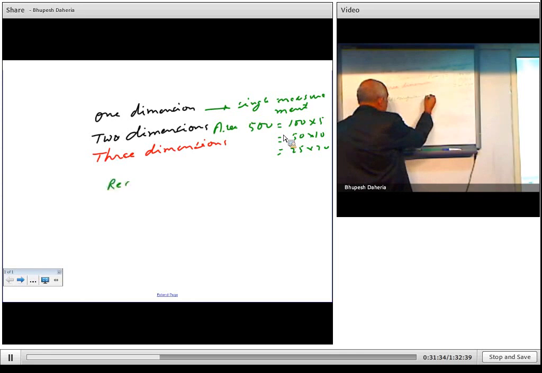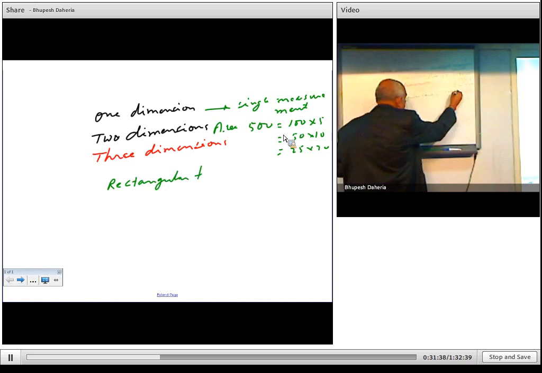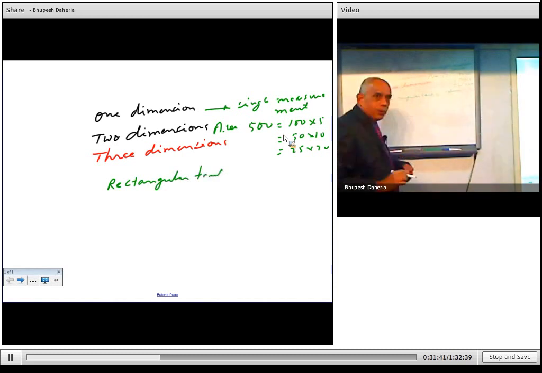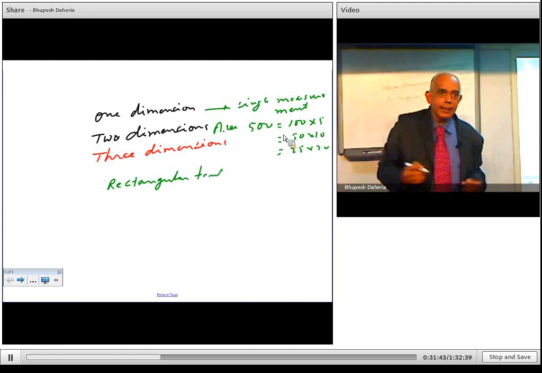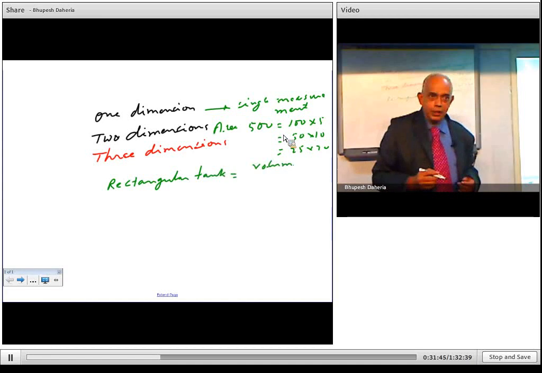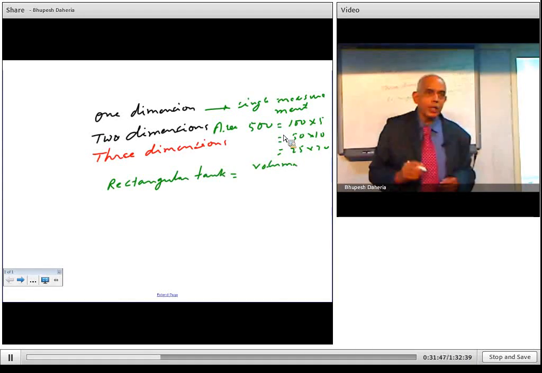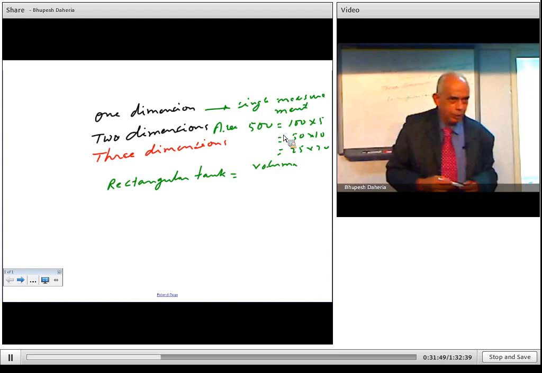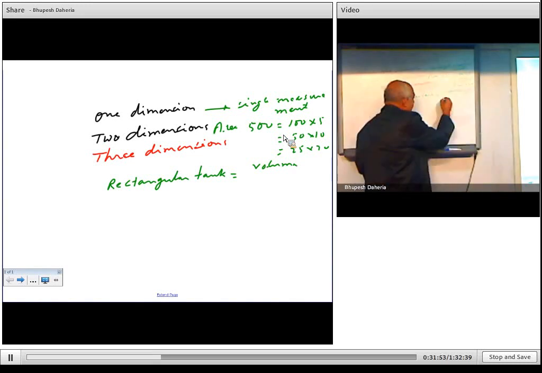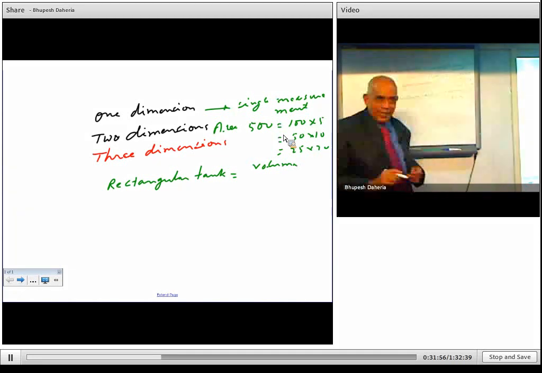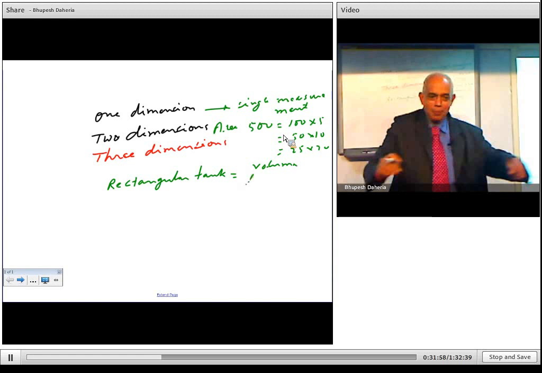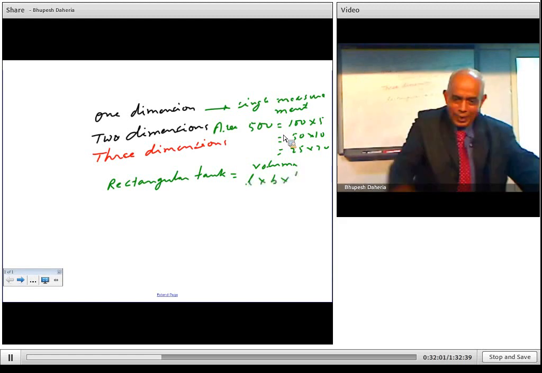Okay, so now you basically require volume, right? And how many liters it should hold, or how many cubic meters it should hold. So for that you must know the conversion of different dimensions. For example, for a rectangular tank, the volume is length into breadth into height. Because if you have only length and breadth, then nothing can hold there.